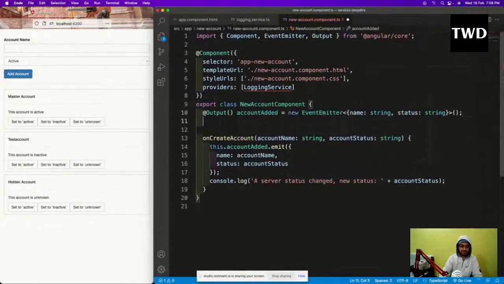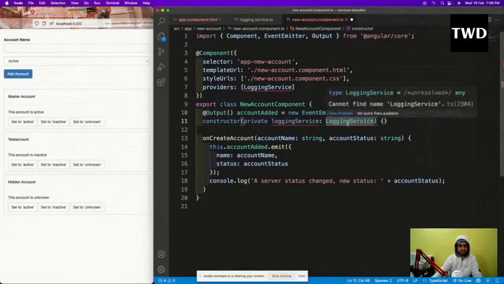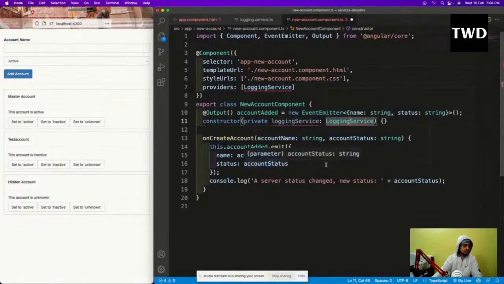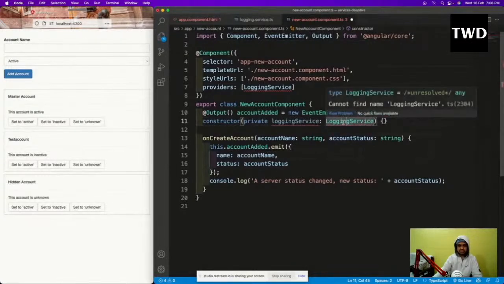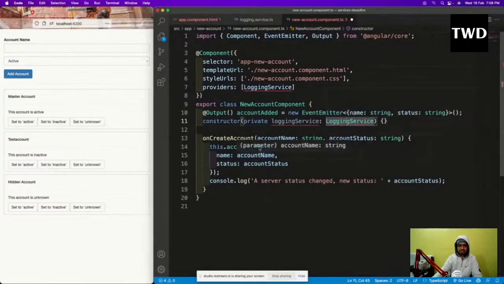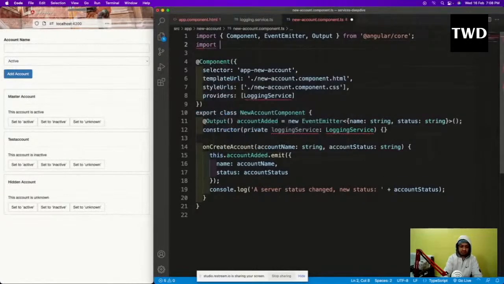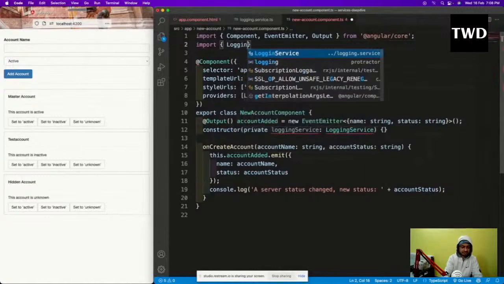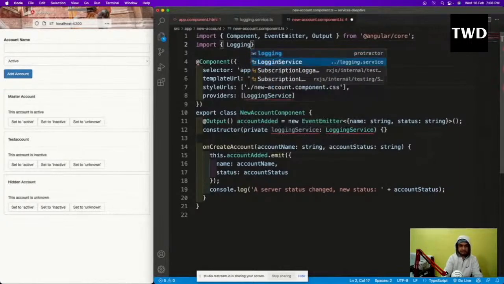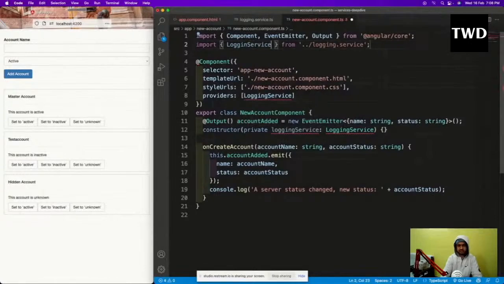So let us add it. After this, I will have a constructor, just empty. Private loggingService is this LoggingService. This LoggingService I have to include, so let me include it. No suggestions, so I will manually import LoggingService from the logging service file.